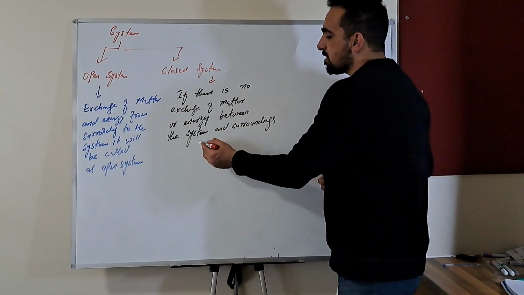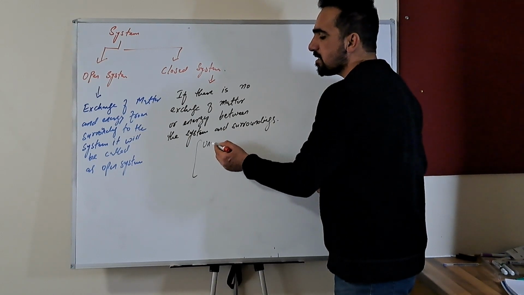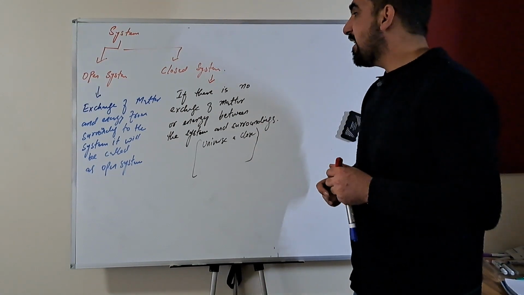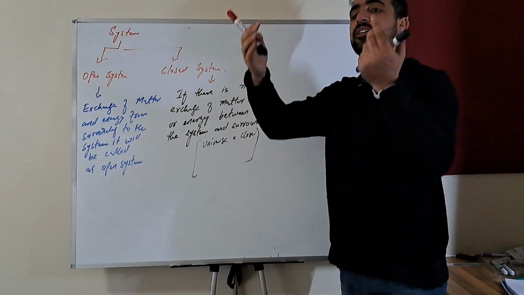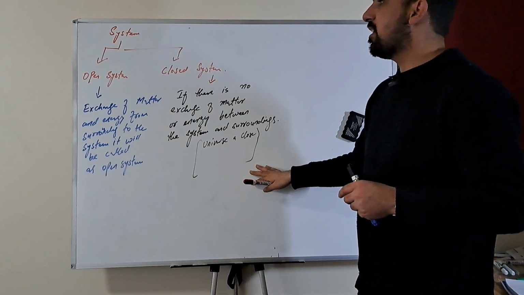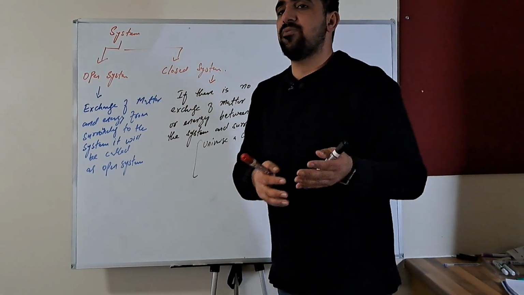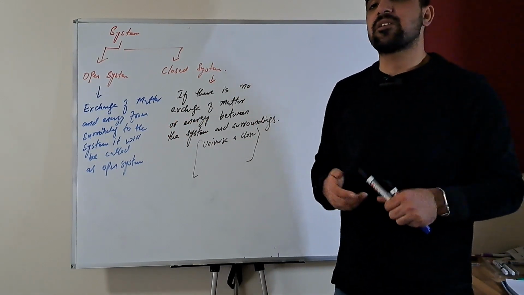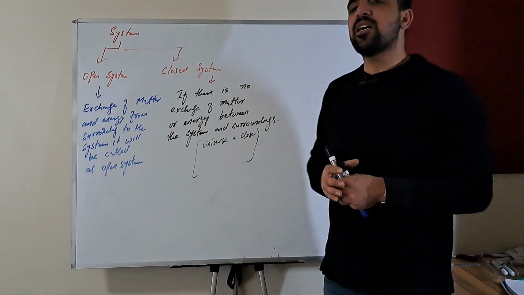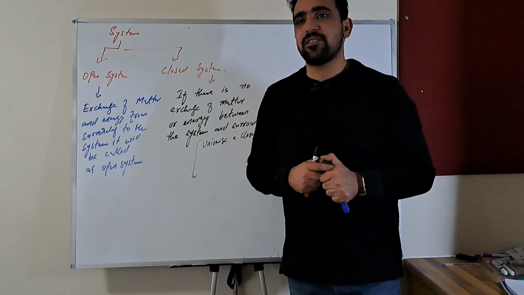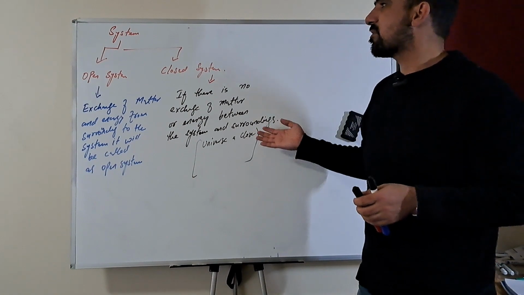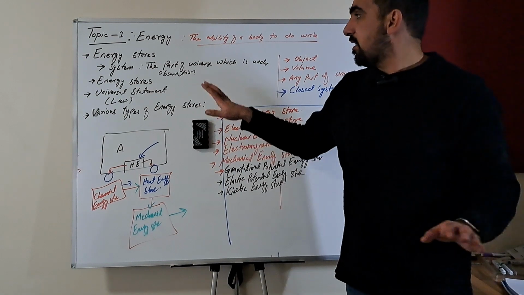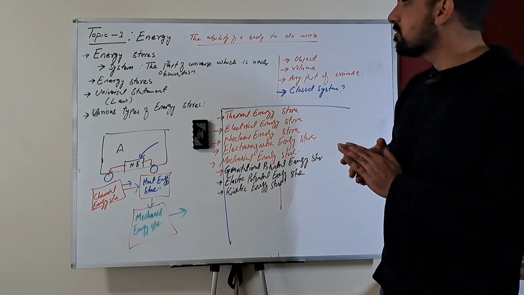Ideally the universe is a closed system, but in laboratories we can make systems that are very near to a closed system. For an open system, any system in the universe that you see, matter is being exchanged and energy is being exchanged. There is another type of system too, called an isolated system, but that's not in the scope of this course, so we won't be discussing it. With this, we have concluded this topic.